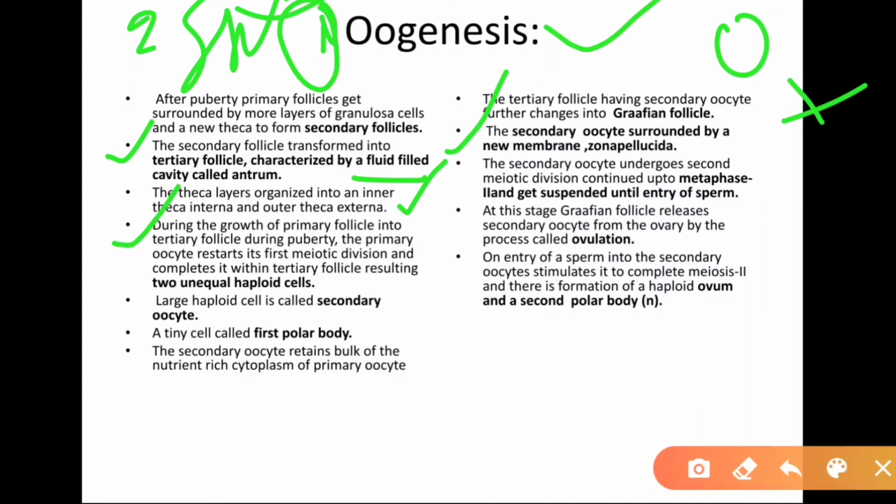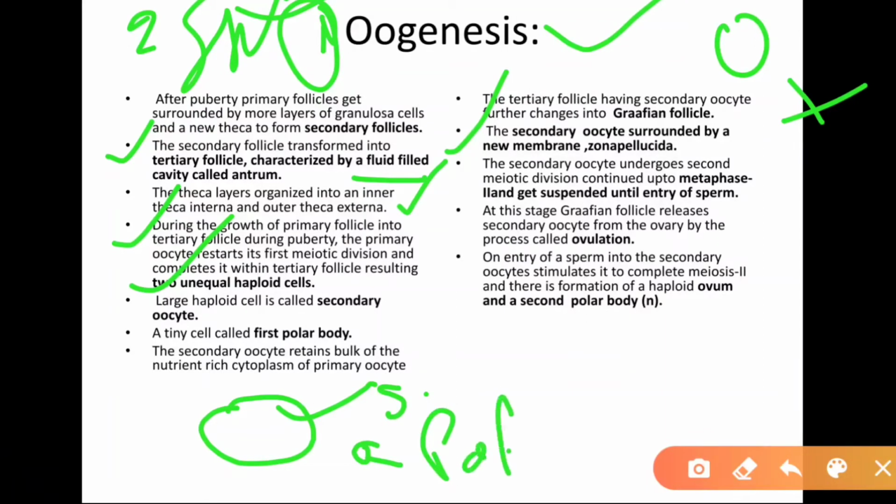During the growth of primary follicles into tertiary follicles during puberty, the primary oocyte restarts its first meiotic division and completes it within the tertiary follicle, producing two cells of unequal size. Unequal means one is larger, which is called the secondary oocyte. This is the secondary oocyte, and this is the first polar body. The oocyte is larger because it takes nutrition from the polar body.